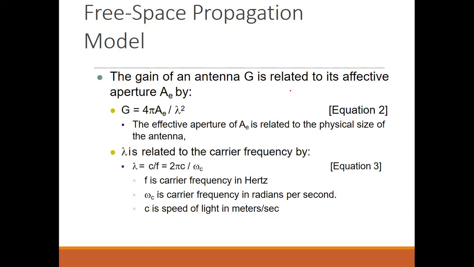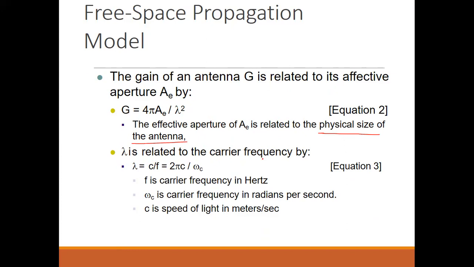Here we also have gain. The gain of an antenna G is related to its effective aperture. Aperture is the effective physical size of the antenna. So the gain G of the antenna is given by 4 pi AE by lambda square, where lambda again is the wavelength and AE is the aperture of the antenna.